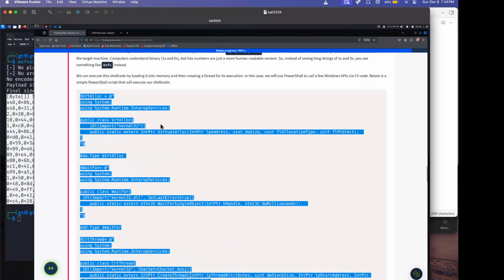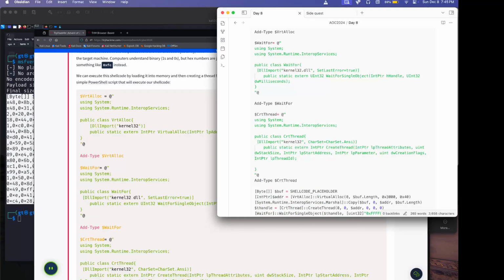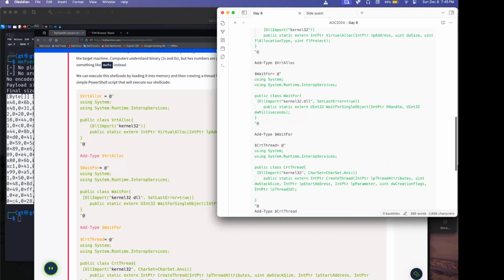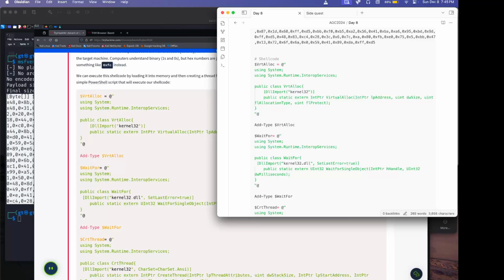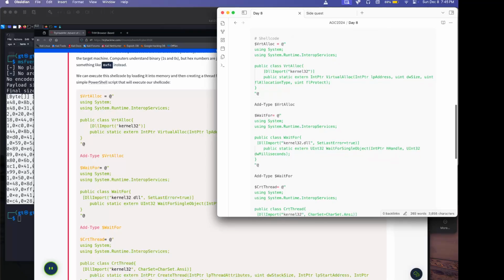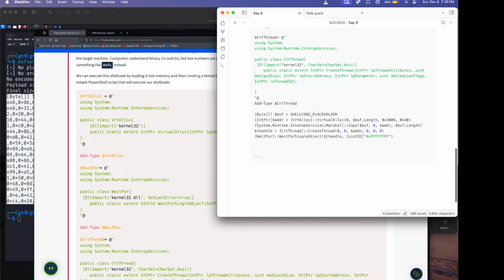Let's make sure that we copy it the right way. Virtual allocation. Yeah, equal using system, blah, blah, blah. I can read it and have a general idea of what it does, but I'm not going to be caught on camera saying I understand everything it's doing. All I know is it's going to execute our code.